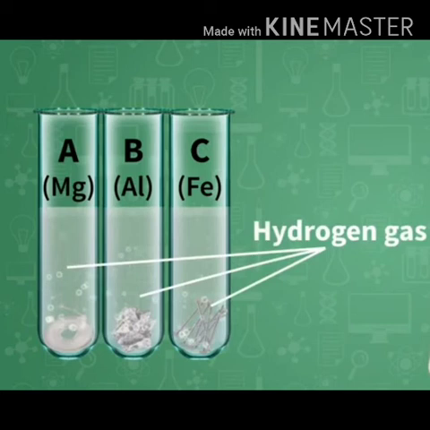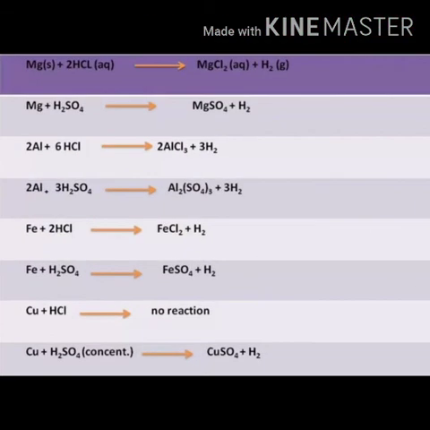You can repeat the same activity by using hydrochloric acid and you will find the reactions as follows. I told you in the starting also, depending upon the acid, the metal salt is going to be formed. So here also when magnesium reacts with hydrochloric acid, it forms magnesium chloride as salt. And when it reacts with sulfuric acid, it forms magnesium sulfate as salt.